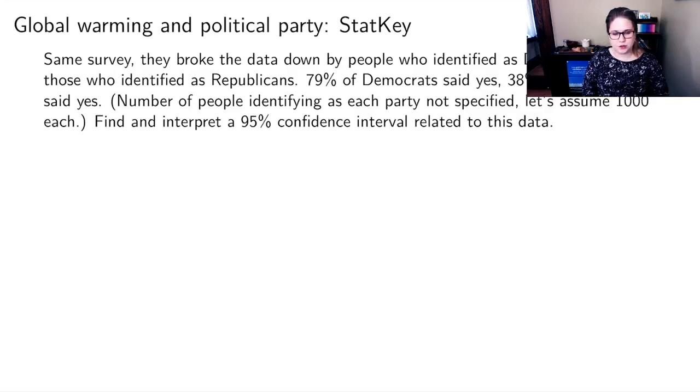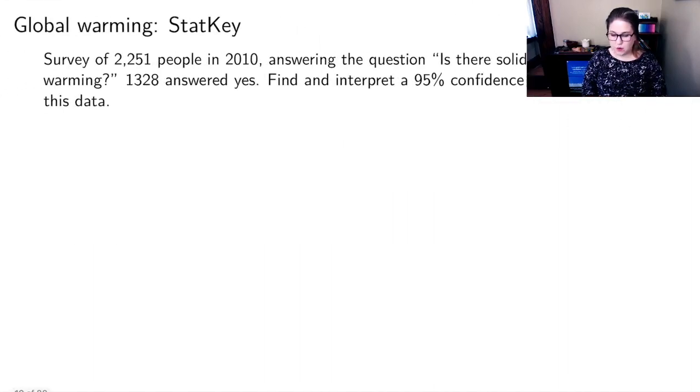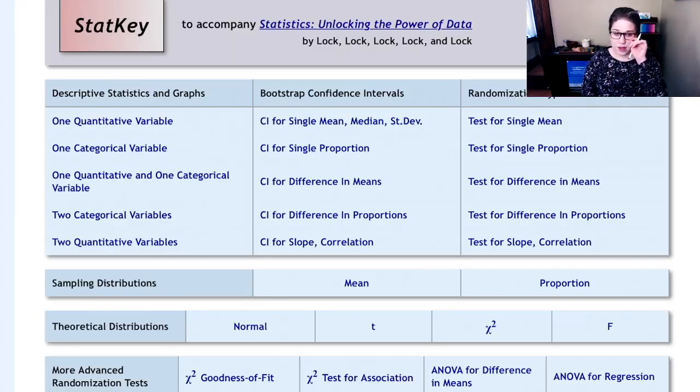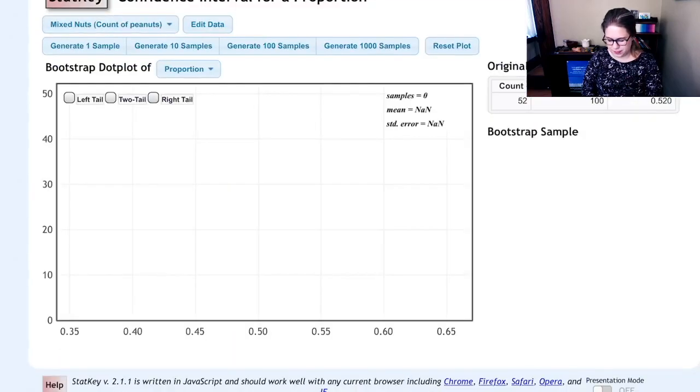So I'd like you to try to figure these out on your own. I'm just going to give you a couple hints in StatKey to get you started. So one is, if you're doing the original one about global warming, you would go to StatKey, and you'd have to think about which of these bootstrap confidence interval links you want to click on. And it turns out for this one, you want a single proportion.